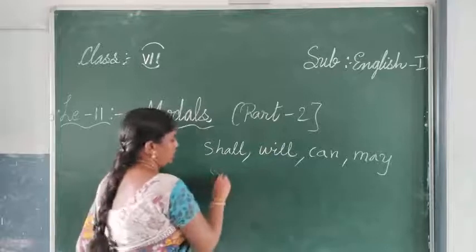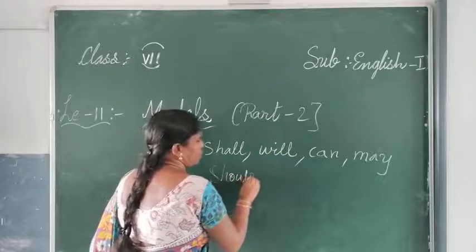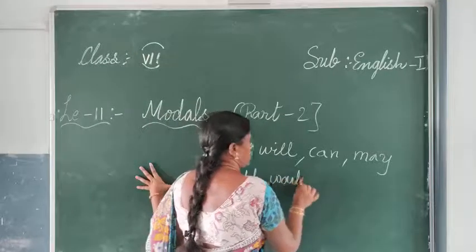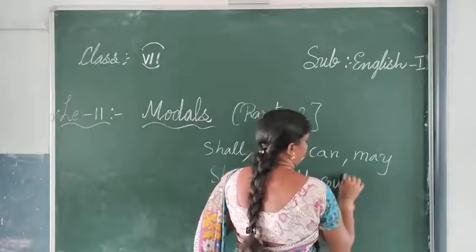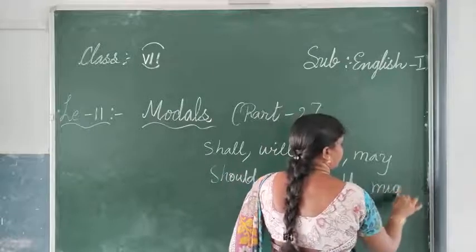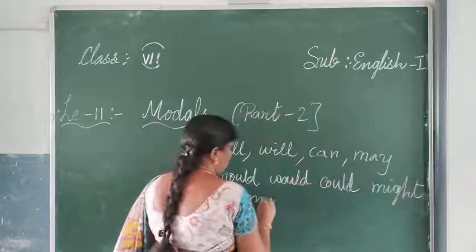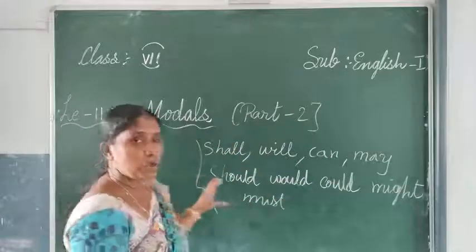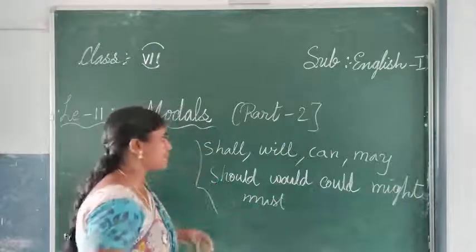Shall, should, will, could, and can, could. Next may, might, and must. All these things, and many more are there. Not only this, there are so many. All those things we will understand while doing the exercises.